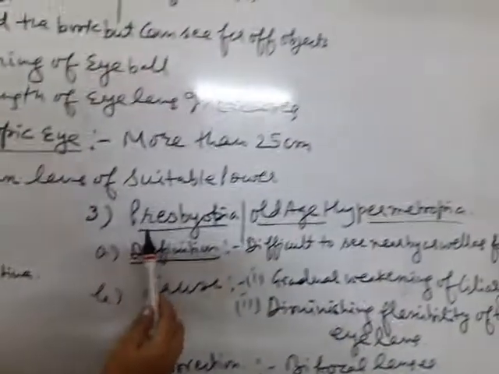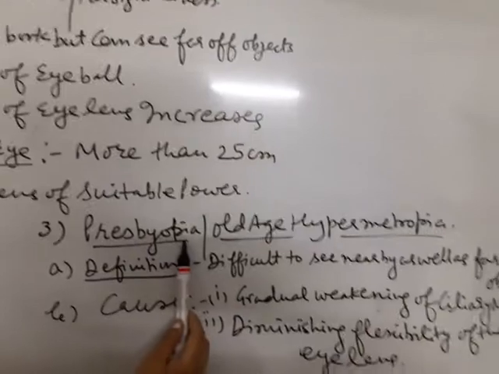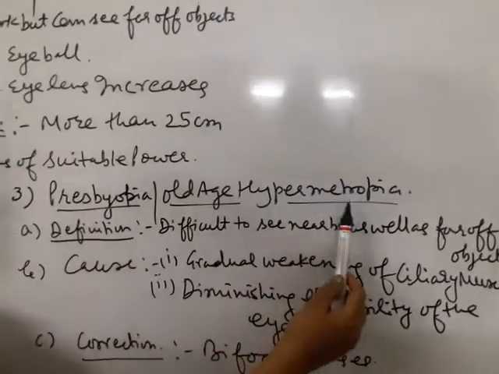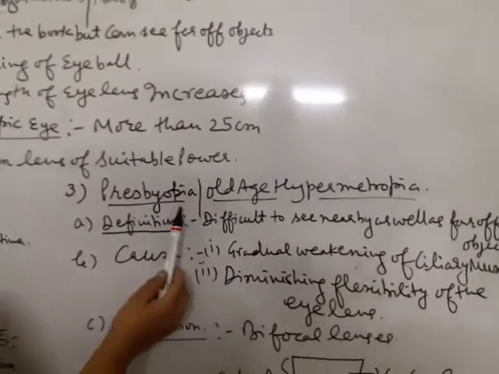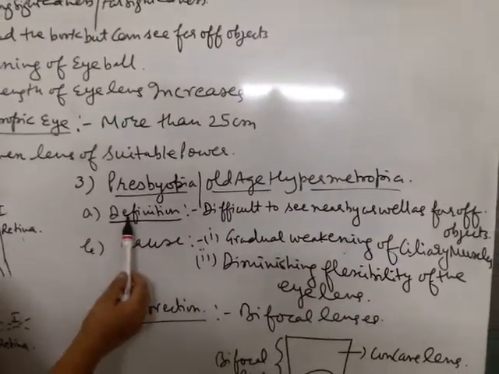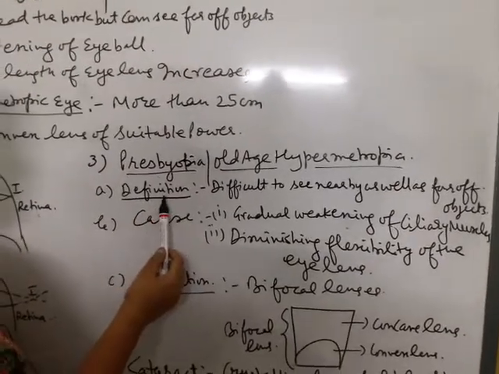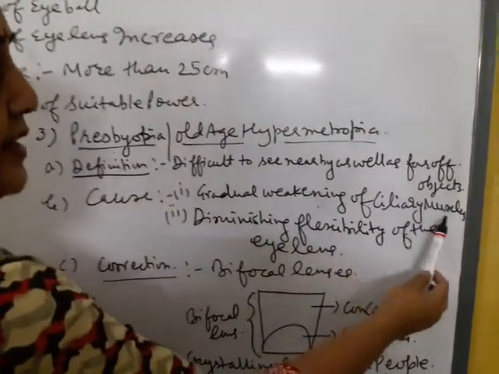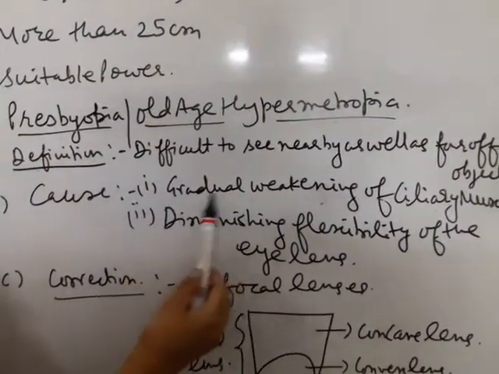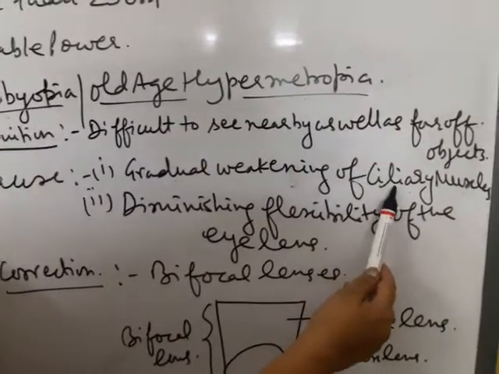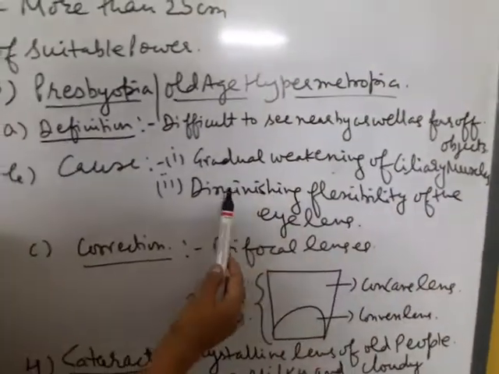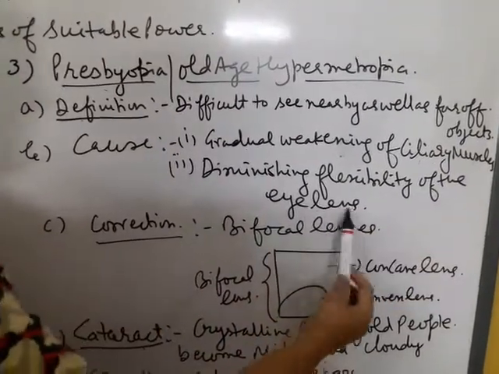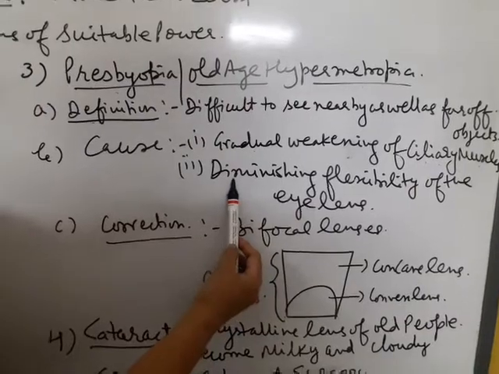Another defect of vision is presbyopia. It is also called old age hypermetropia. It occurs in old persons only because of gradually weakening of ciliary muscles. Due to old age, ciliary muscles are not able to hold the lens in the intact position, and flexibility of the eye lens also diminishes.